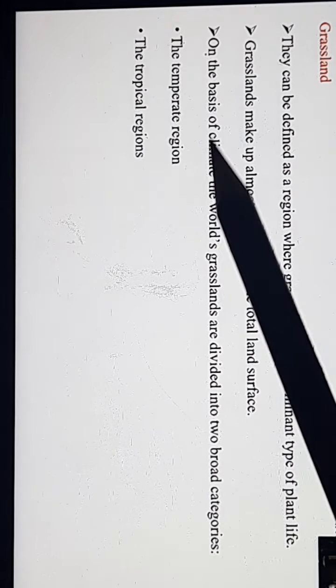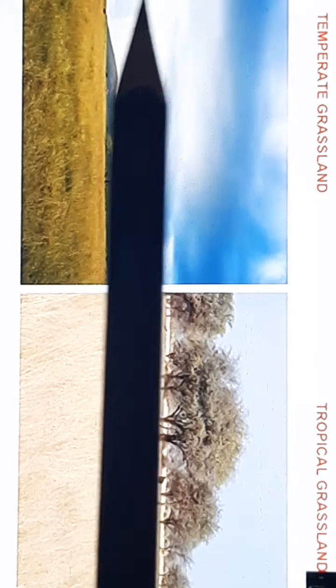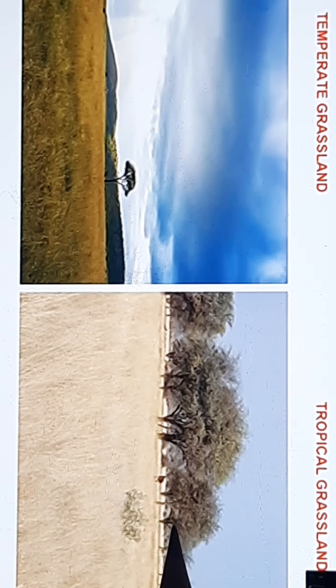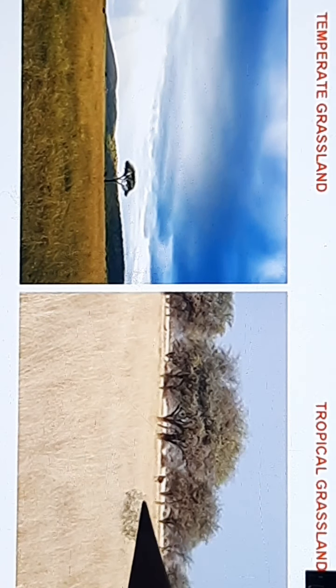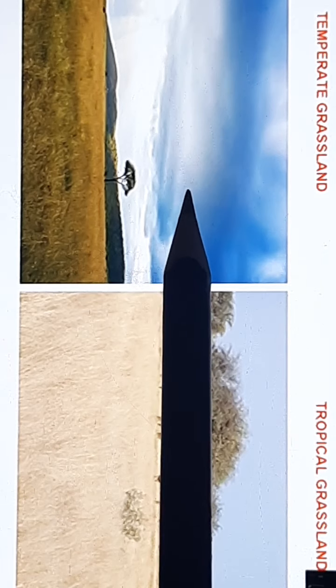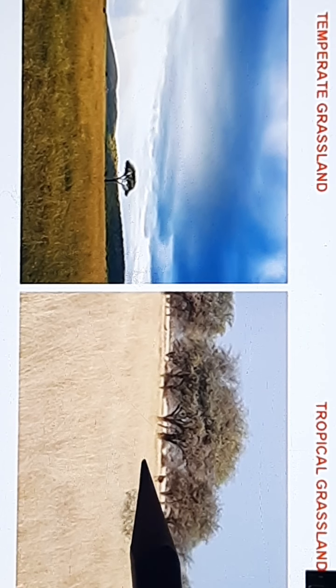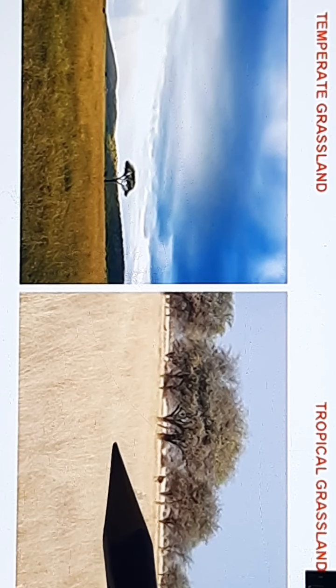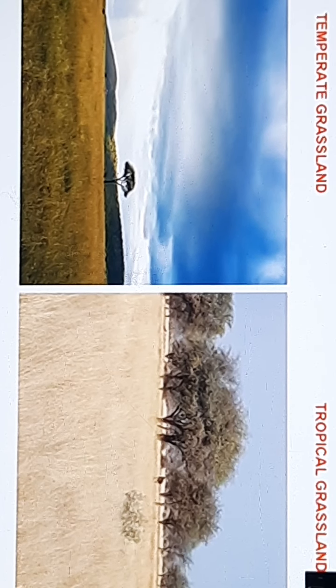And you know what about temperate grassland? It means the environment has a mild climate and four seasons, and has soil that is rich in humus. And what about tropical grassland? It means the environment is near the equator and is warm all year around. Just look at the color of the grass; the grass also shows the difference between temperate grassland and tropical grassland. Tropical grassland has a rainy season and a dry season, and has more trees and poorer soil.